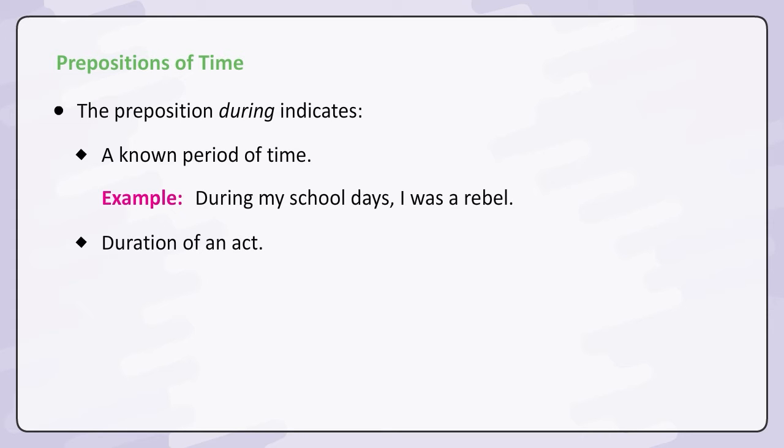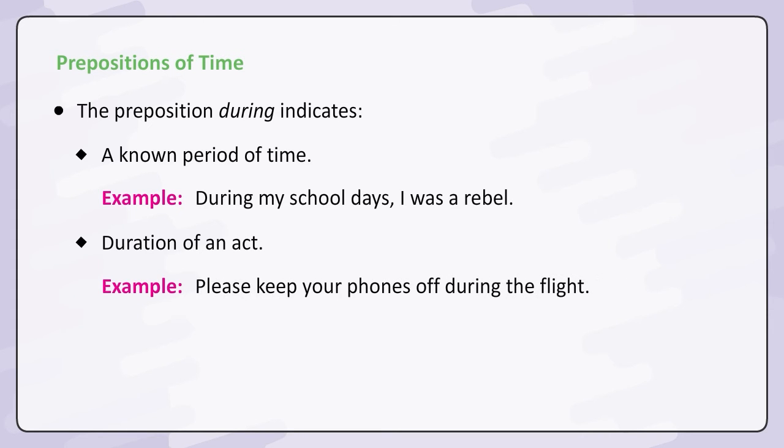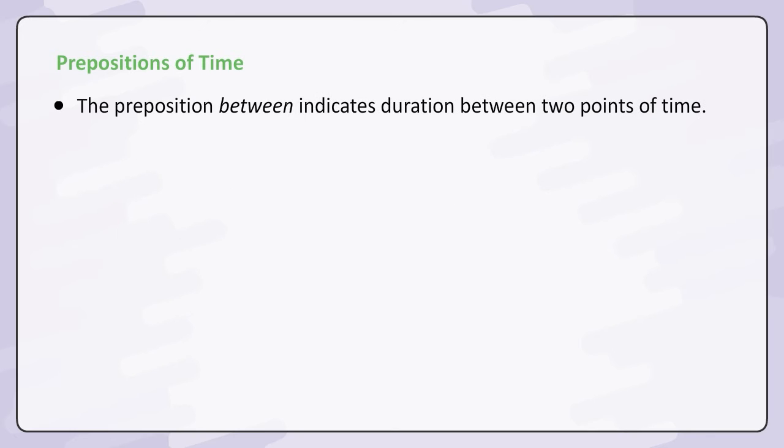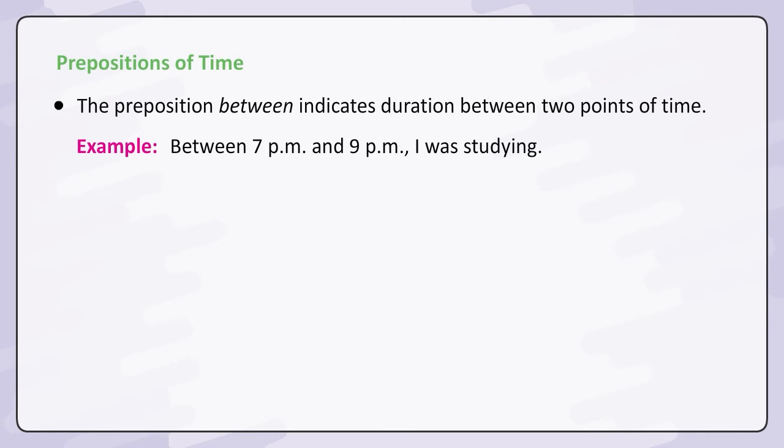Duration of an act. Example. Please keep your phones off during the flight. The preposition between indicates duration between 2 points of time. Example. Between 7 p.m. and 9 p.m., I was studying.